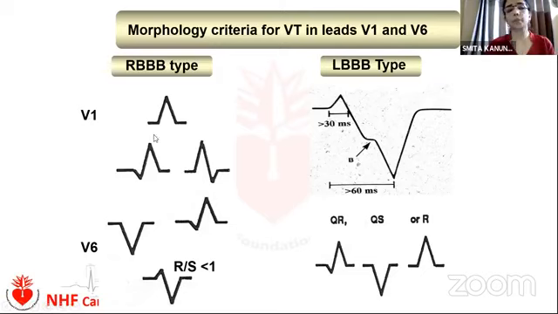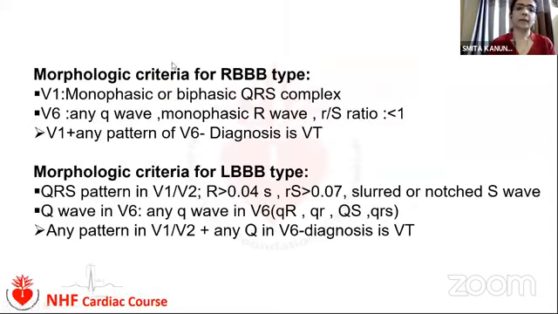We have to diagnose ventricular tachycardia with the presence of both criteria. If either criterion is absent, we cannot diagnose ventricular tachycardia; the criterion in V1 and the criterion in V6 both have to be present. So again, a biphasic or monophasic QRS complex in V1, and any Q wave or an R/S ratio of less than 1 in V6, is diagnostic of VT.